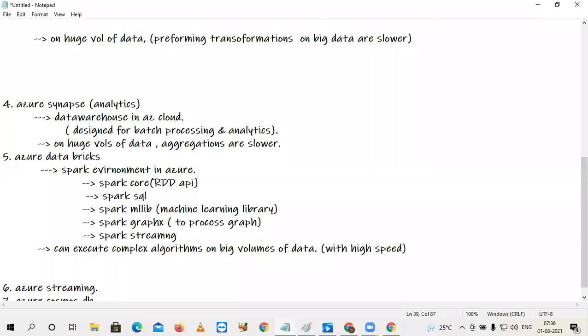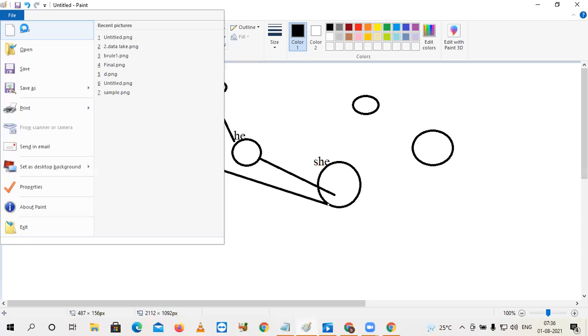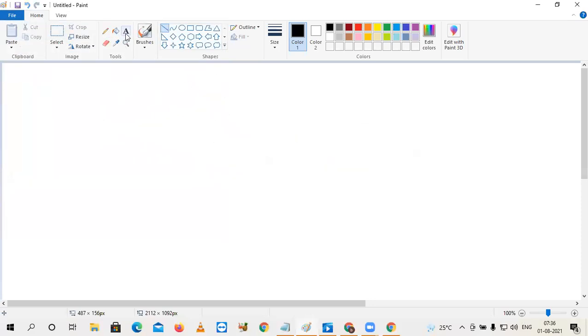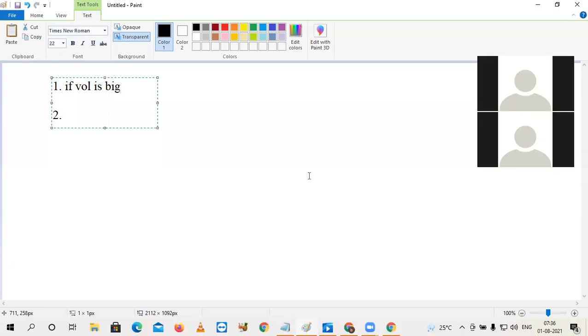Generally, sir, the process will be slower in two cases. I will tell you the example for that. Generally the process will be slower in two cases. Case number one, if the volume is very big. And second thing,